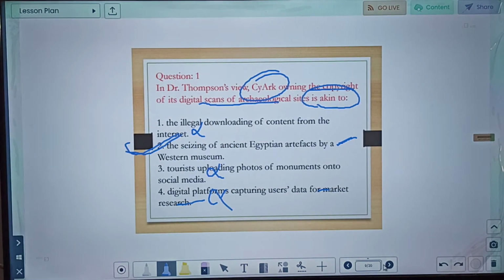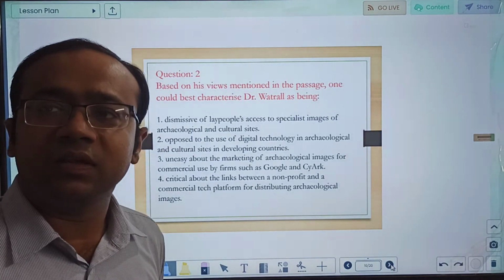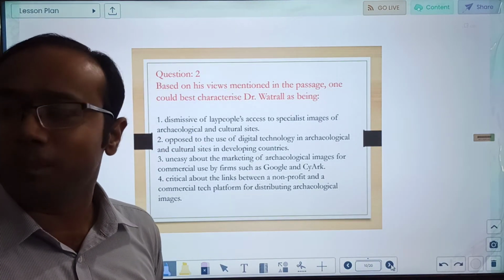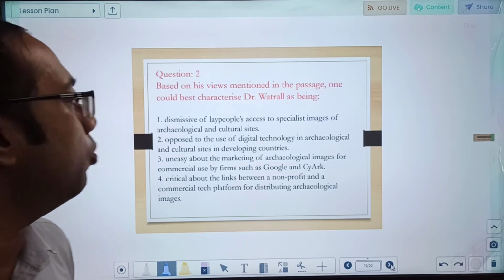Okay. Like I told you, in RC there will be many options which are similar. So the best approach is to eliminate the wrong options.